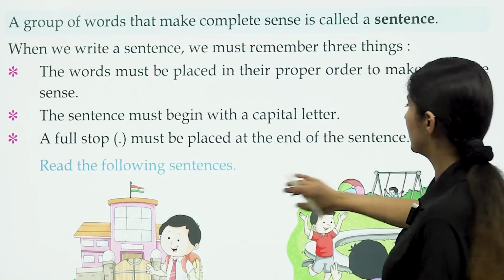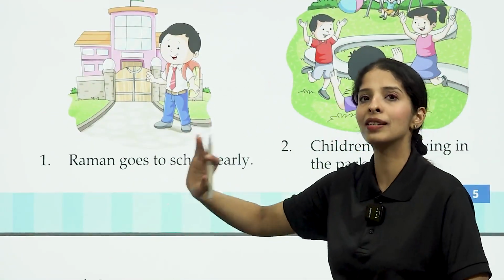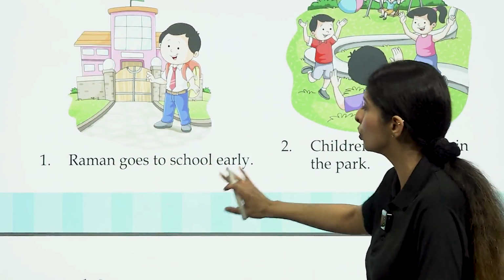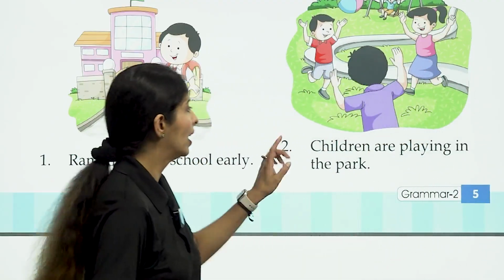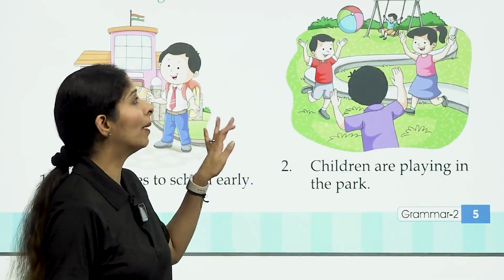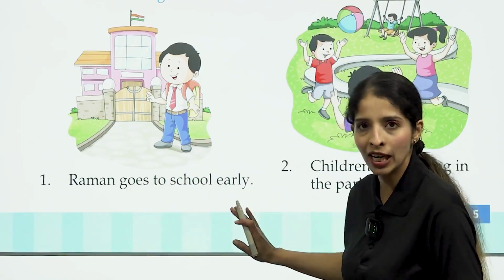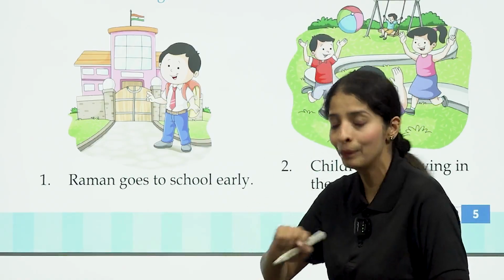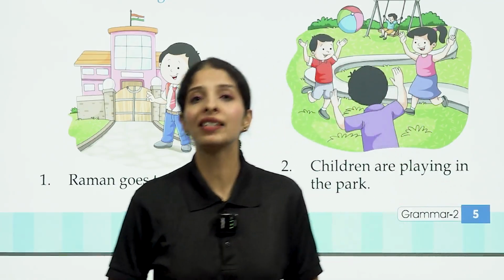Now read the following sentences. You are given sentences. That means these groups of words make complete sense. "Raman goes to school early." This is a sentence. "Children are playing in the park." This is a sentence. Here the order is correct. The first letter of the sentence is capital, ending it with a full stop, so it is a sentence.